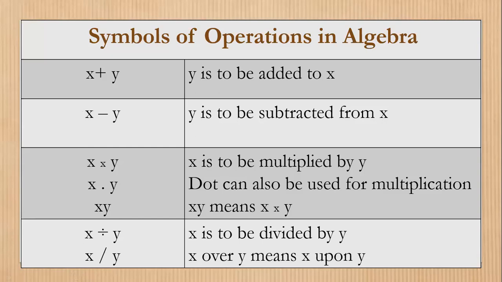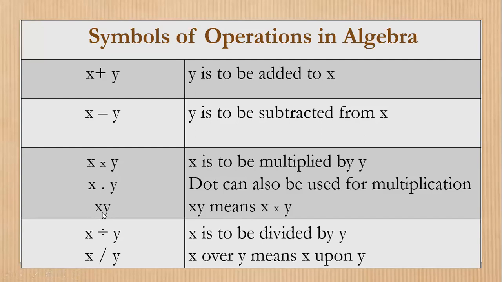Now next is the multiplication sign. Here I can say that X is to be multiplied with Y, or I can represent the sign of multiplication with a dot in algebra also. Dot represents multiplication: X dot Y. I can say X multiplied with Y, or simply write XY.